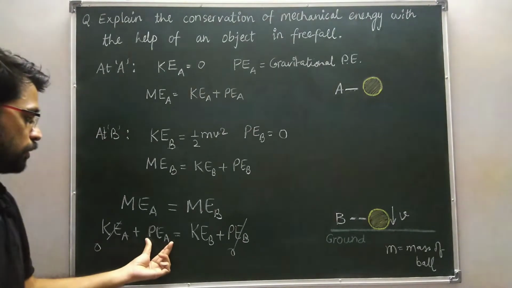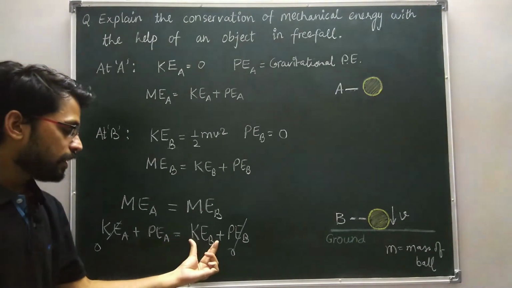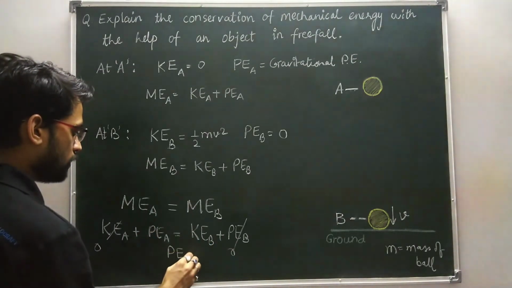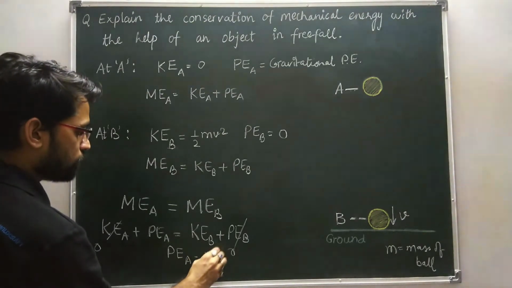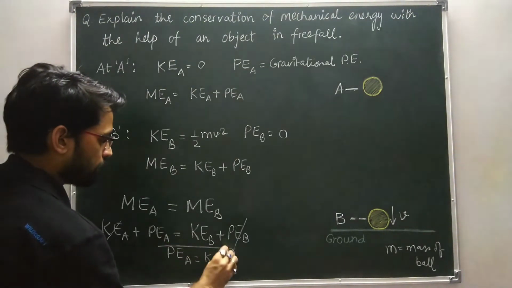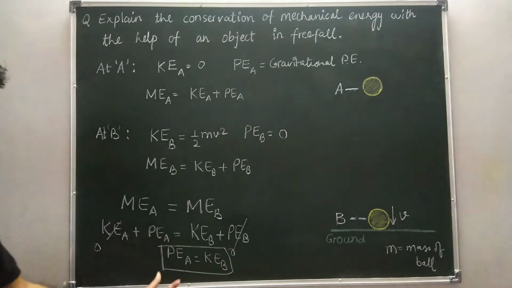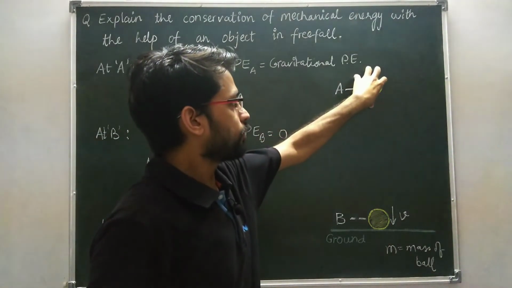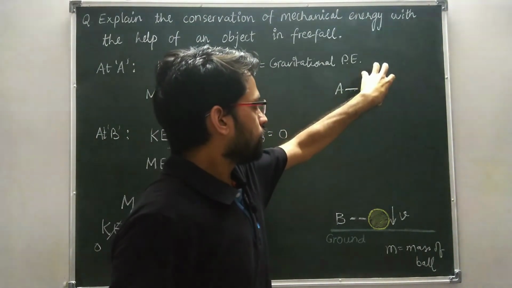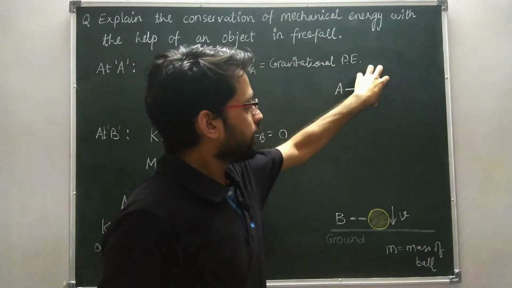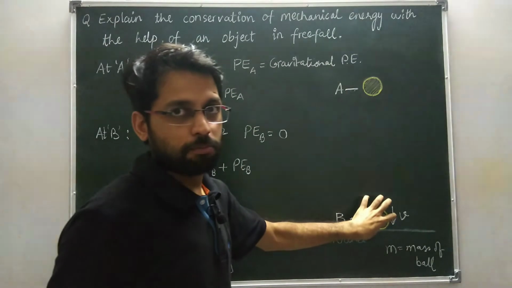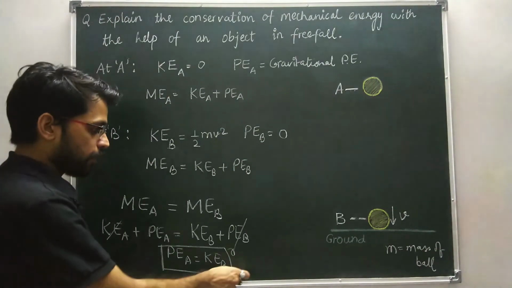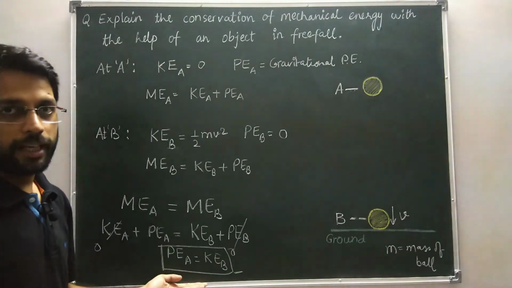So it means the potential energy at A is equal to the kinetic energy at B. This result depicts that the potential energy at point A is totally converted into kinetic energy at point B. And this is the principle of conservation of energy.